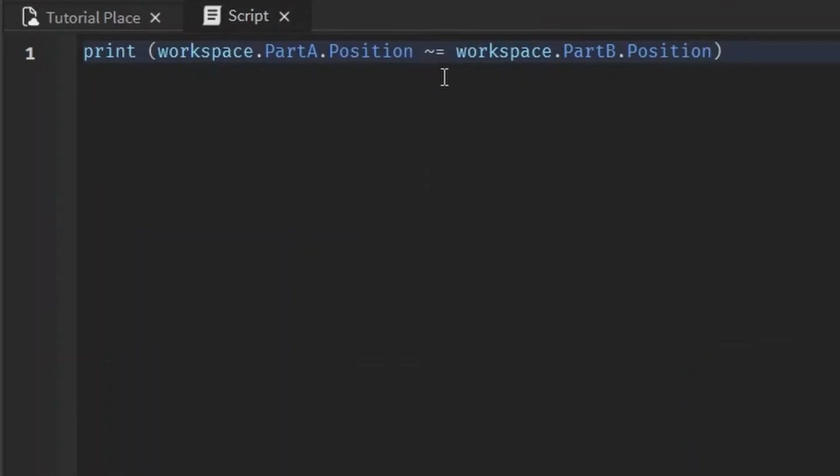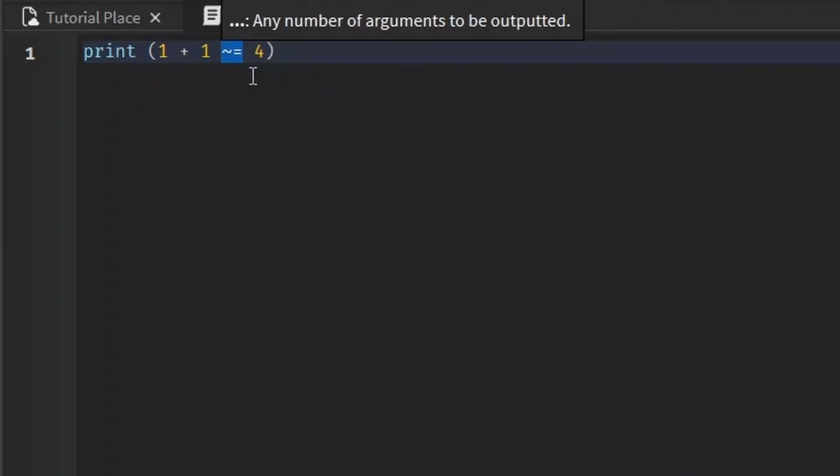So yeah, you can use this with like numbers, Vector3s, booleans, strings, whatever you want. But let's go back to numbers. We can also use the less than or greater than symbols to see if this is greater than this or this is less than this.